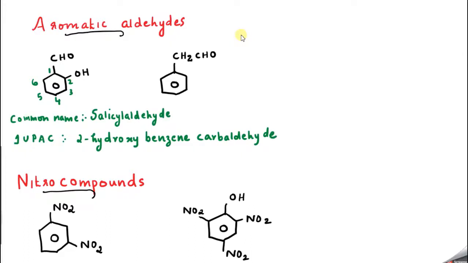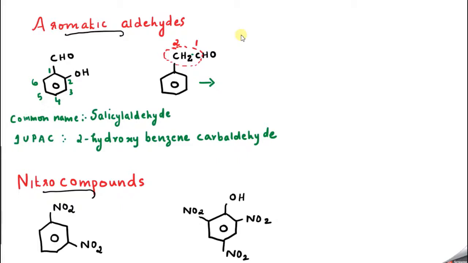Now similarly, can you tell me the name of this compound? Here you could see CHO is connected to the side chain CH2. So what is my parent chain here? This is my parent chain. If I number it 1 and this comes as 2, benzene here behaves like a substituent.